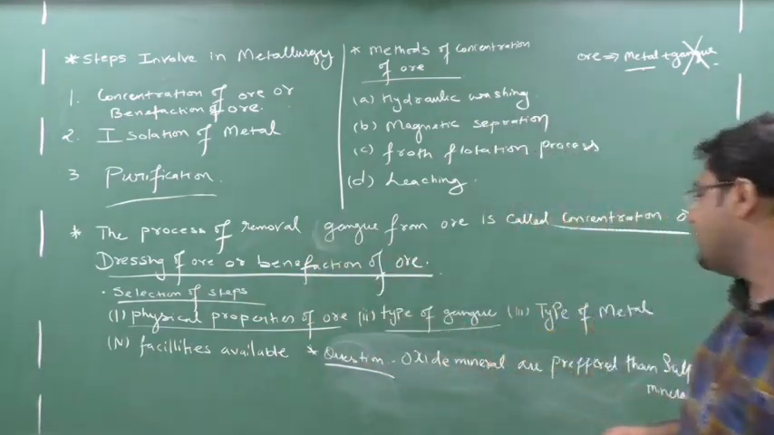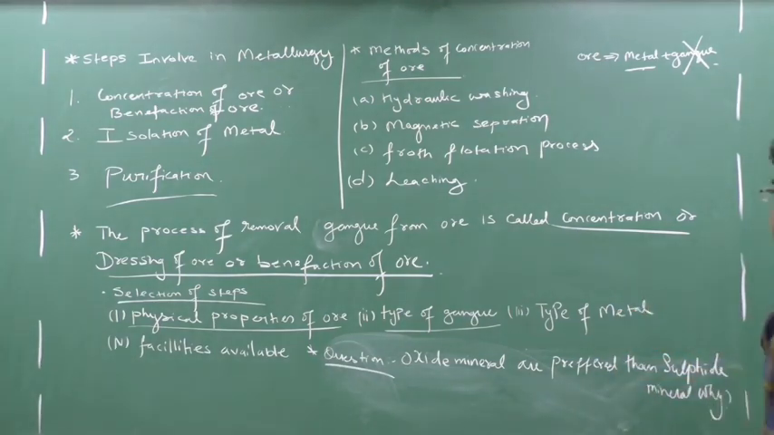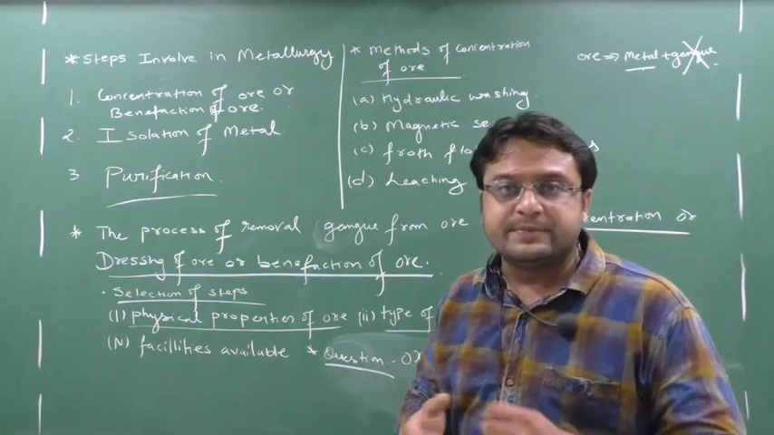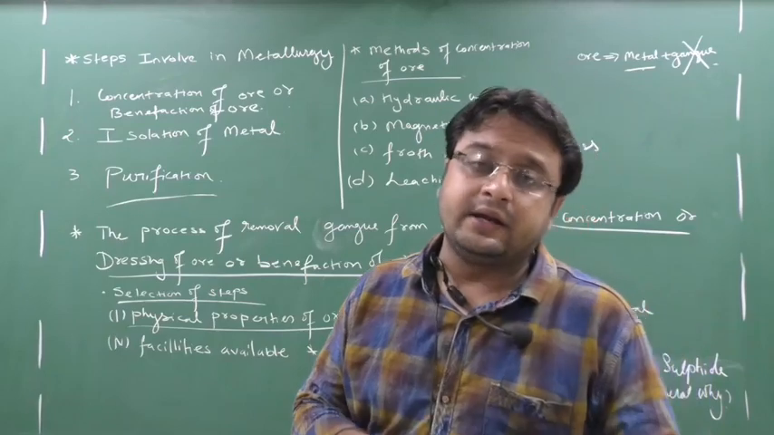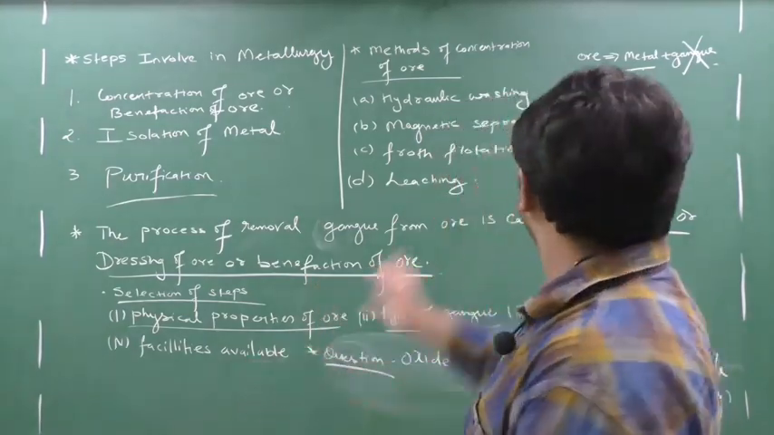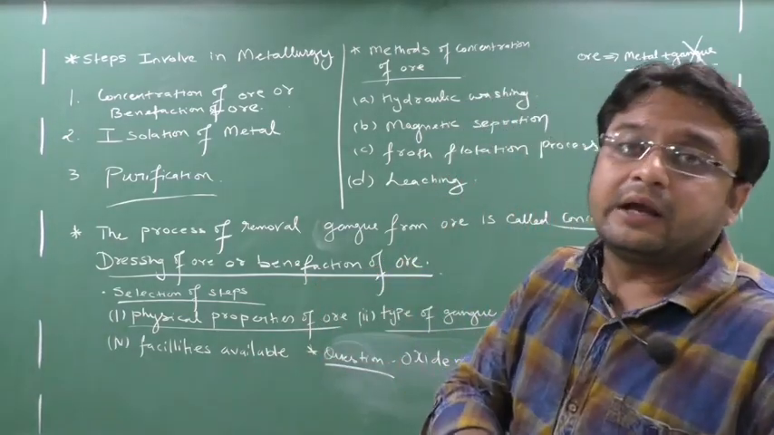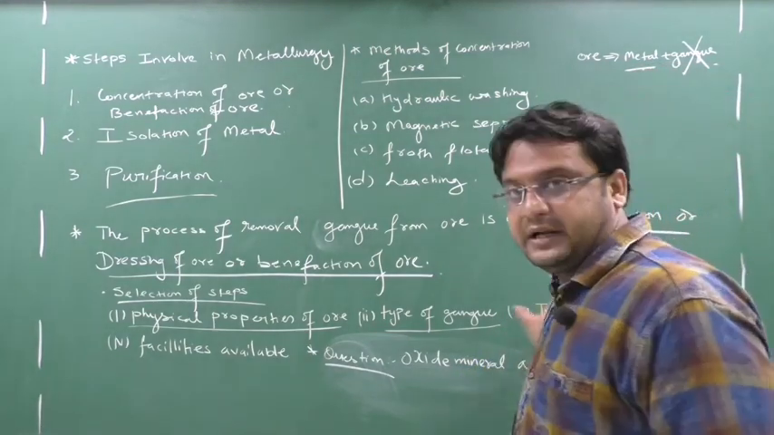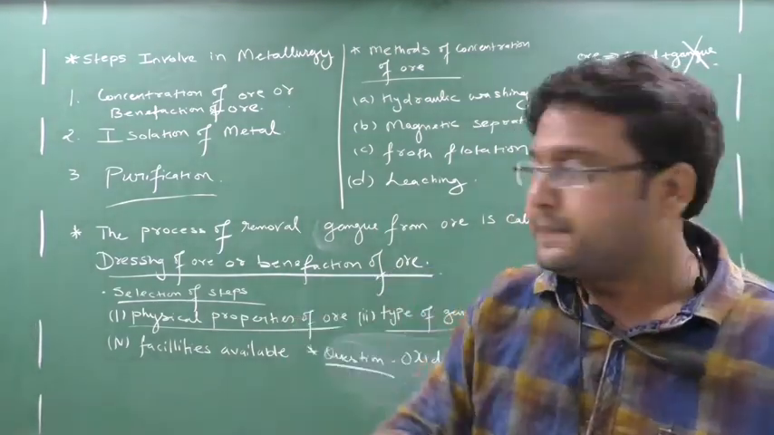So the second step is the type of gangue. Then third, you have to see the type of metal, whether the metal is magnetic or non-magnetic, whether the metal present in the ore is soluble in the chemical or not. So you have to see the type of metal.